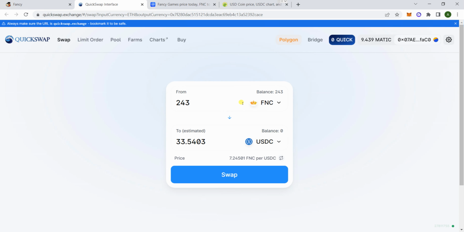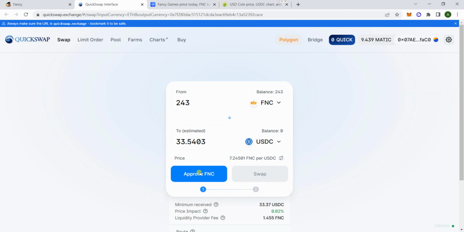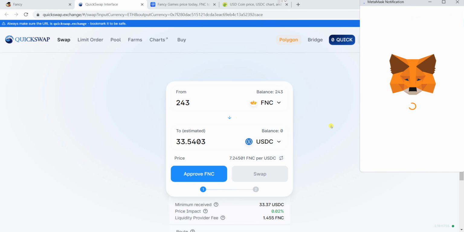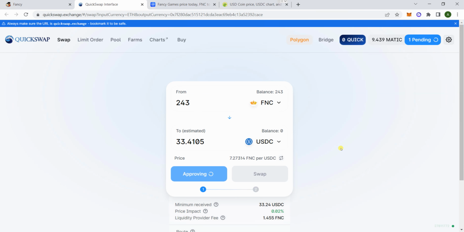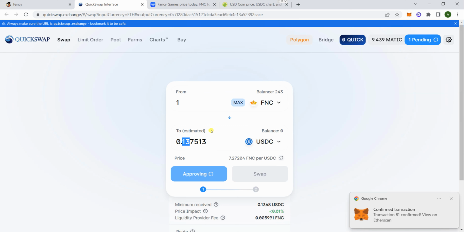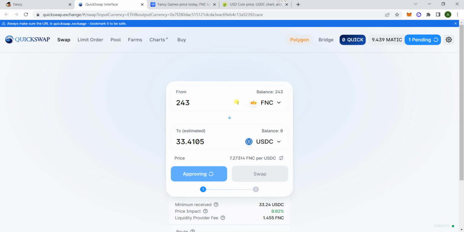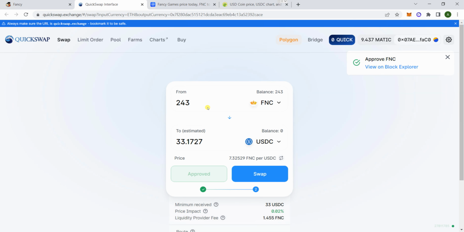So now you just do the same thing as exchanging this, max it out, confirm. So one FNC is actually around 13 cents. So now, for about a week or so of playing, this is what we got.